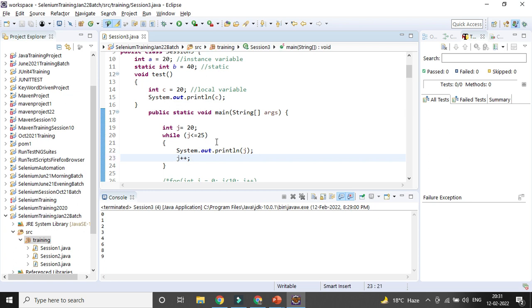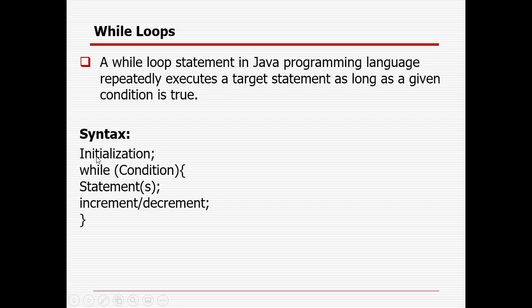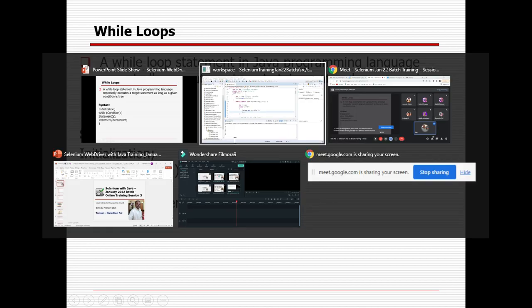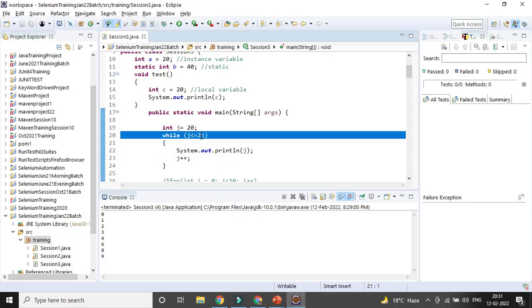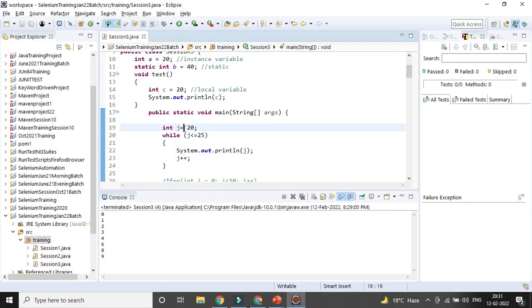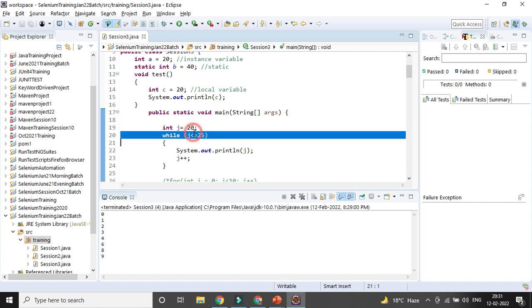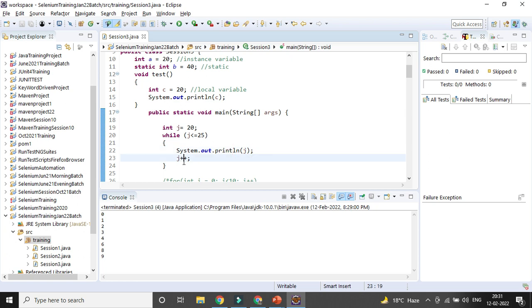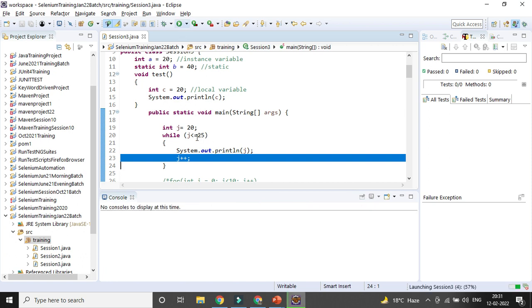So the syntax is initialization, then while the condition. The condition is satisfied, so I am starting with 20 and I want to check the value till 25. Then I print the value and increment it one by one. Starting from 20, it will go 20, 21, 22, 23, 24, 25, because the condition matches with the equal to sign, less than or equal to 25.